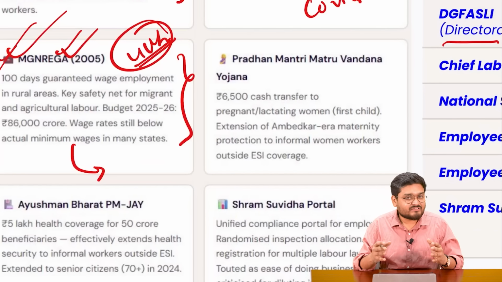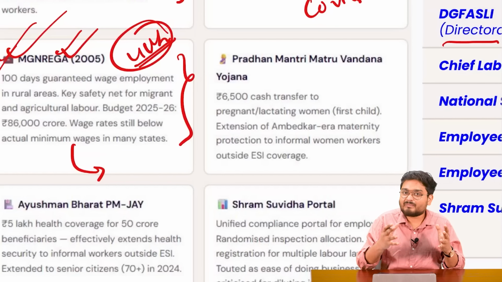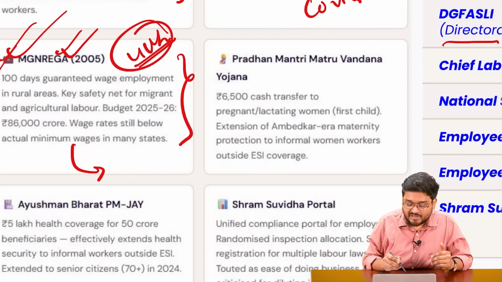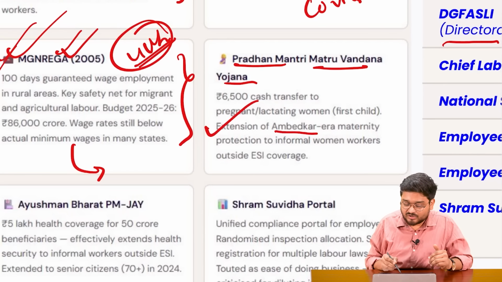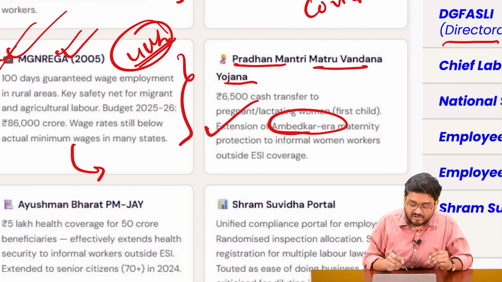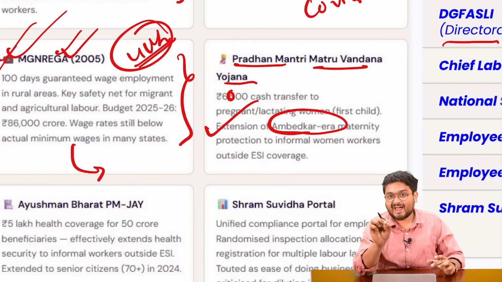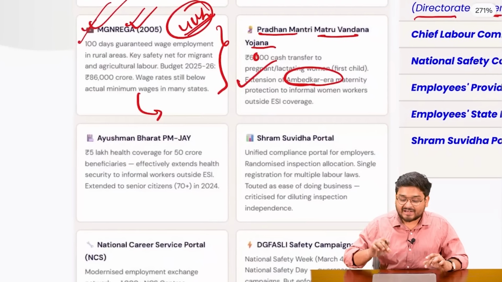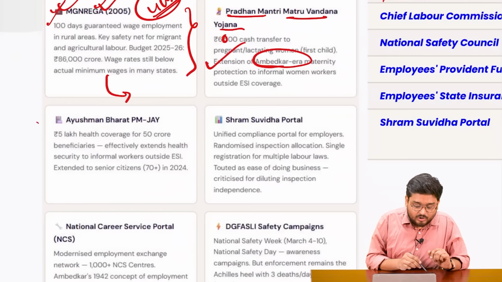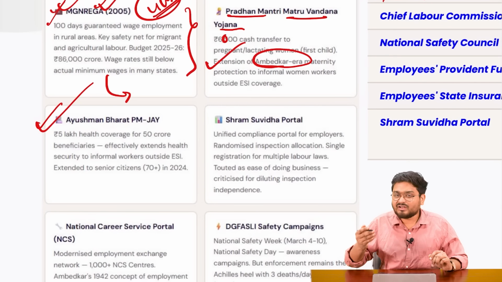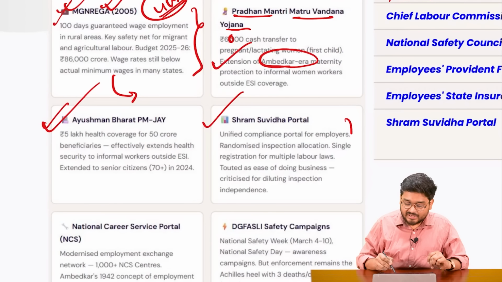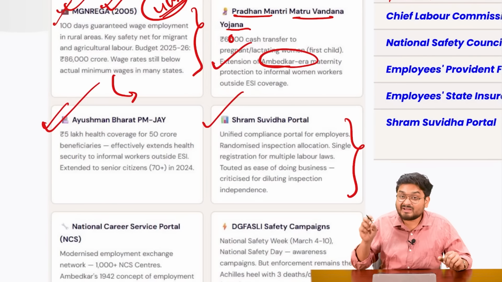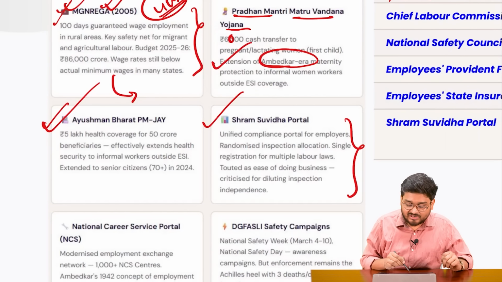Next, we have a very important scheme, also a maternity benefit aspect, the Pradhan Mantri Matru Vandana Yojana, which was also inspired by Dr. B.R. Ambedkar's legacy, where we are giving 6,000 rupees as a cash transfer to pregnant and lactating women. Also, when we talk about Ayushman Bharat, it is actually a health insurance scheme. Apart from this, the Shram Suvidha portal is a kind of unified portal for employers so that they comply with the labor laws and regulations.